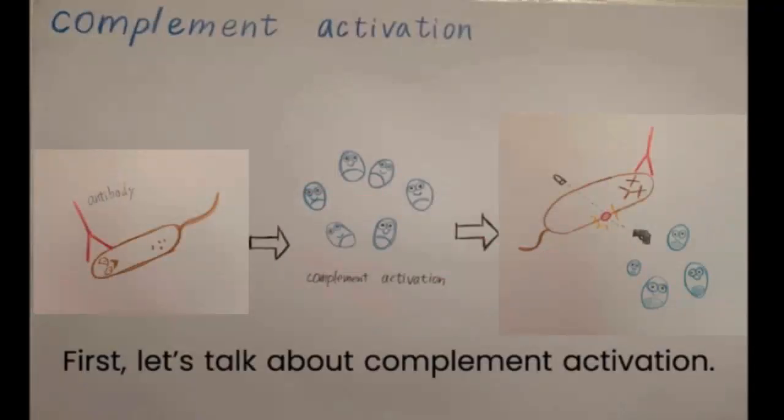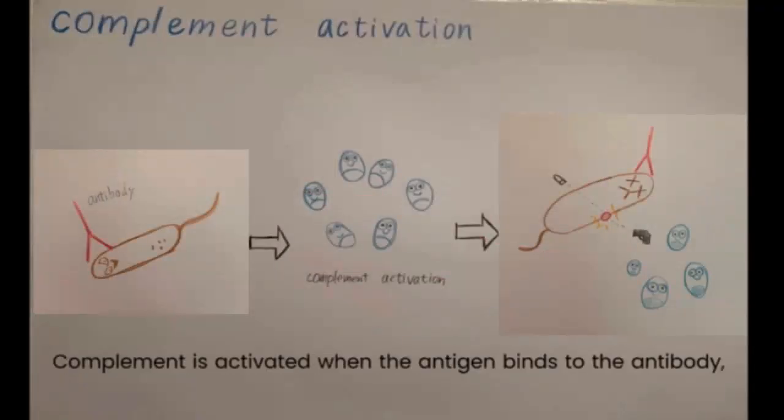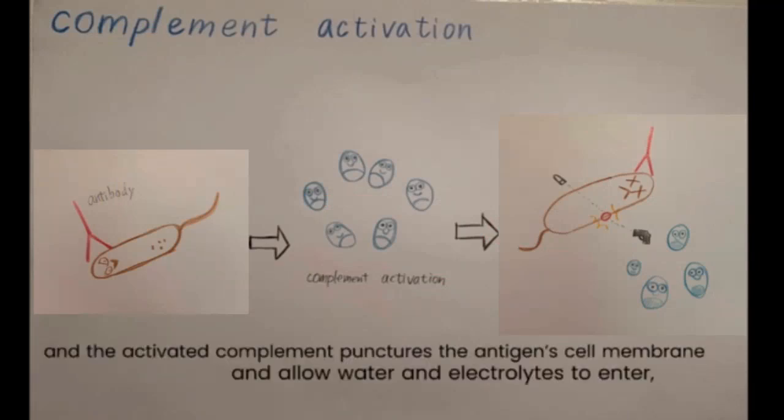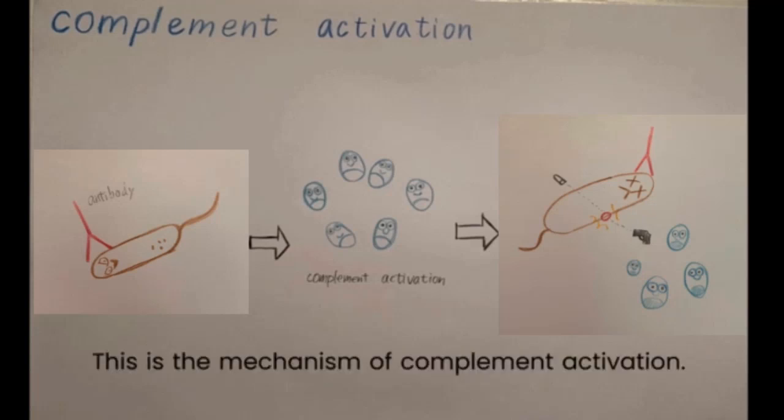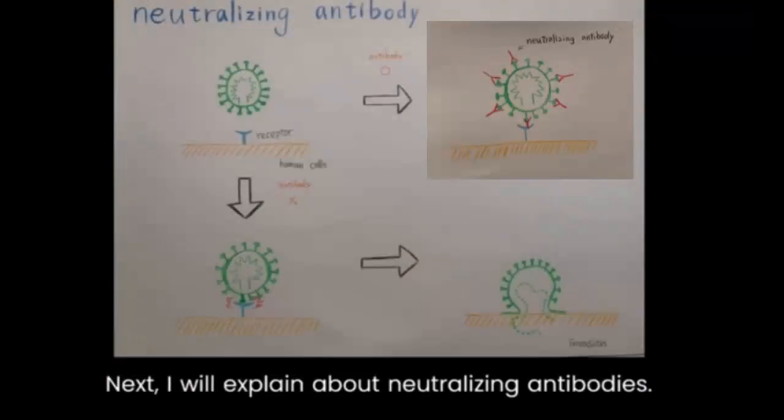Let's talk about complement activation. Complement is activated when the antigens bind to the antibody, and the activated complement punctures the antigen cell membrane and allows water and electrolytes to enter, killing the antigen. This is a mechanism of complement activation.